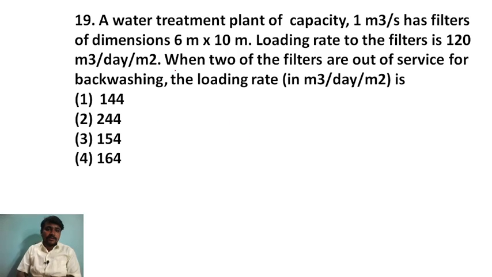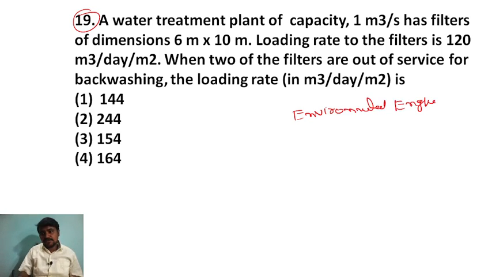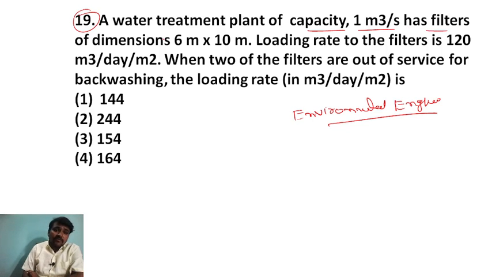Okay, next we take question number 19. This question is environmental engineering. See what they have given: a water treatment plant of capacity 1 meter cube per second has filters of dimension 6 meter into 10 meter. The loading rate of the filter is 120 meter cube per day per meter square.